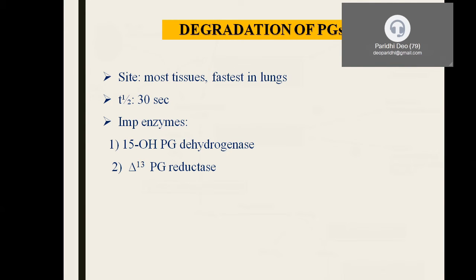And coming to the degradation of these prostaglandins. The degradation of prostaglandins is very fast in tissues like liver and lung, and the half-life of prostaglandins is only about 30 seconds. The important enzymes that play an important role in the degradation of prostaglandins are 15-hydroxy-PG dehydrogenase and delta 13-PG reductase.